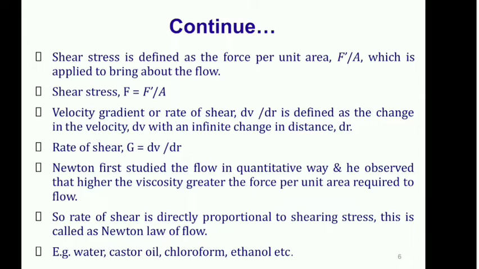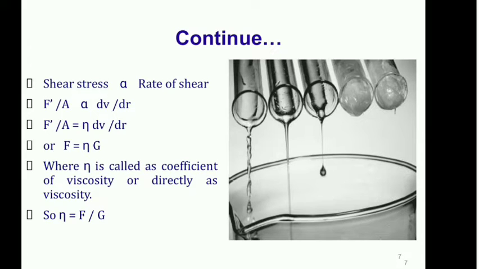Examples of systems that obey Newton's law are simple liquids like water, castor oil, chloroform, and ethanol. Now from the law we can write that the rate of shear is directly proportional to the shearing stress. So accordingly, from previous equations, instead of shear stress write F dash upon A, which is proportional to dV upon dr, instead of rate of shear. When you remove the proportionality, you have to incorporate the proportionality constant, called eta. So F dash upon A is equal to eta multiplied by dV upon dr.